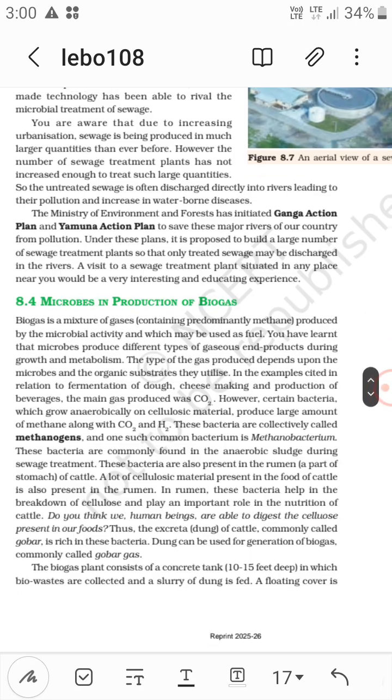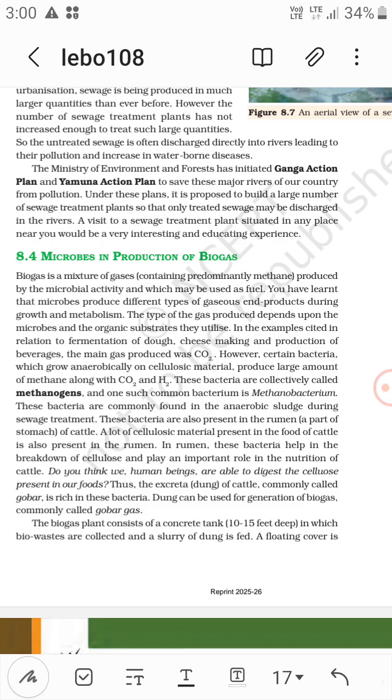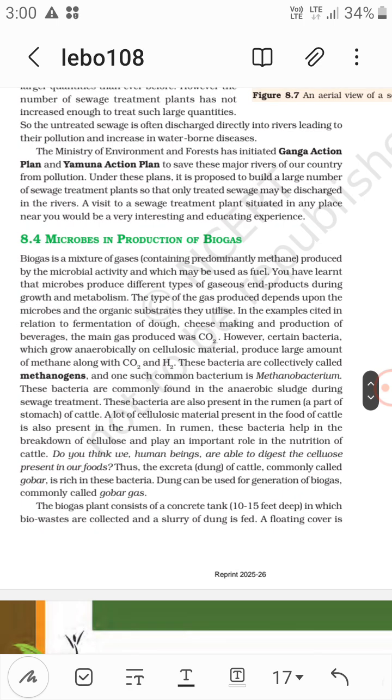Okay, so we are here. However, certain bacteria which grow anaerobically on cellulosic material produce large amounts of methane along with CO2 and H2. These bacteria are collectively called the methanogens, because they anaerobically digest cellulosic material and produce CO2 and H2. One such common bacterium is Methanobacterium.